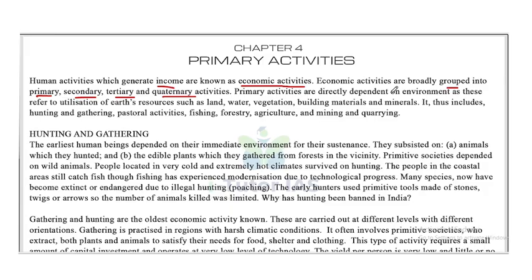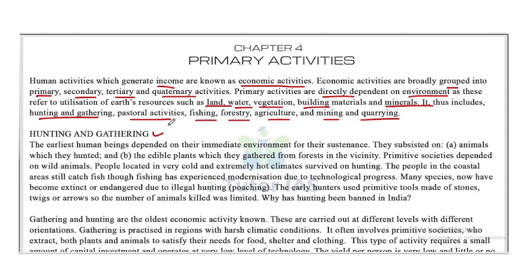Primary activities directly depend on the environment, as they refer to the utilization of Earth's resources such as land, water, vegetation, building materials and minerals. It thus includes hunting and gathering, pastoral activities, fishing, forestry, agriculture, and mining and quarrying. These are some of the primary activities.